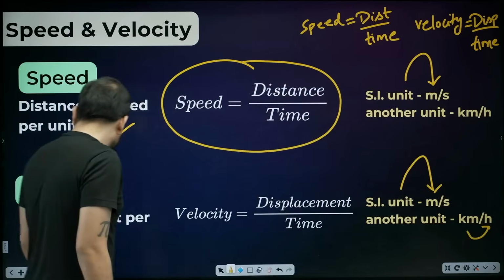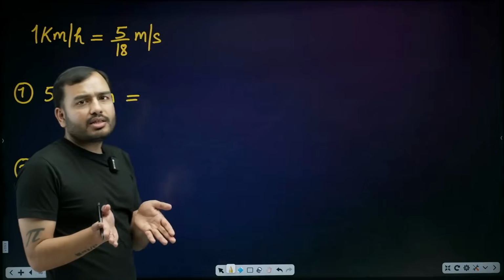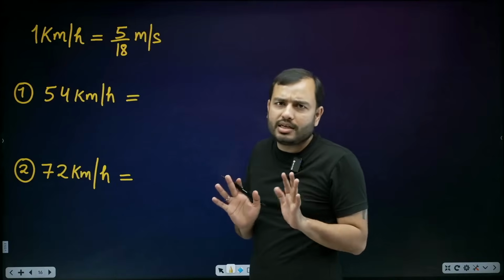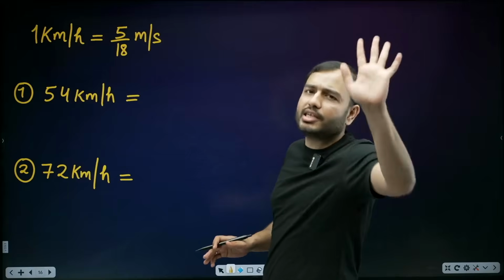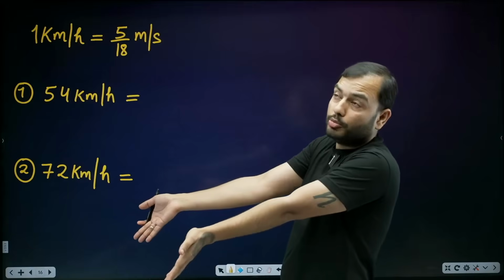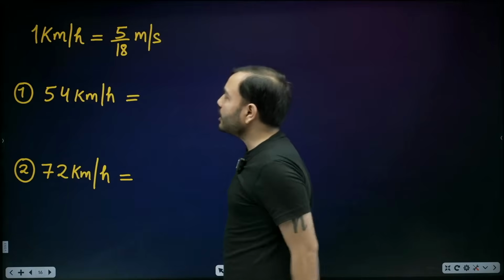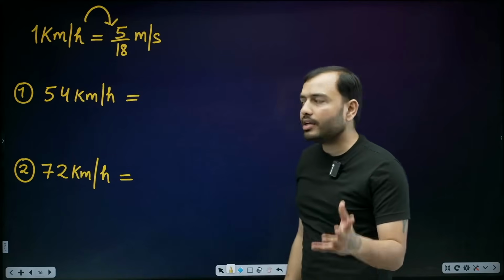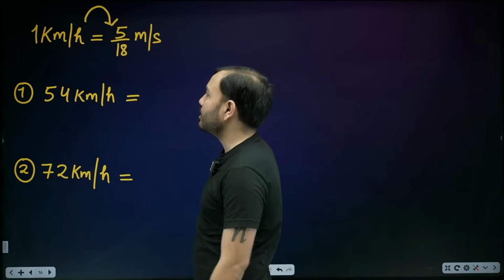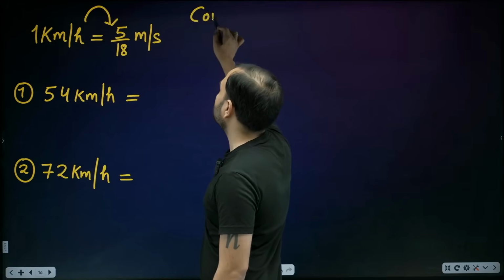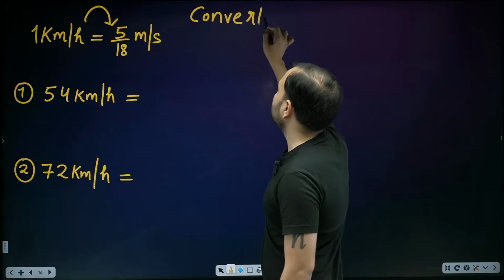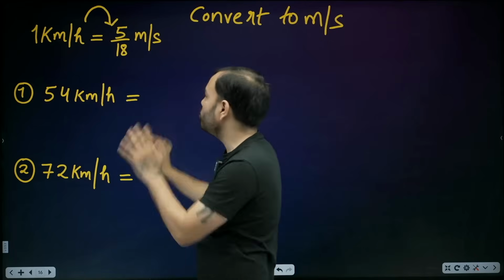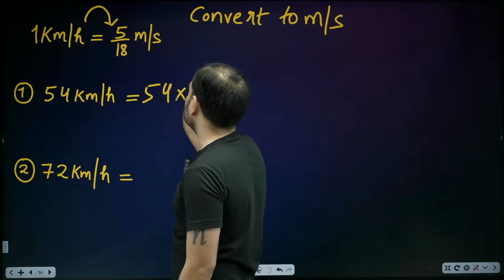Now, beta, sometimes they give values in kilometers per hour, but we have to convert to meter per second because the standard unit is meter per second. When solving numericals, always solve in meter per second unless they specifically ask in kilometer per hour. So, beta, to convert kilometer per hour into meter per second, we use 5 by 18. For example, 54 kilometer per hour. Whatever is given in kilometer per hour, multiply by 5 by 18.